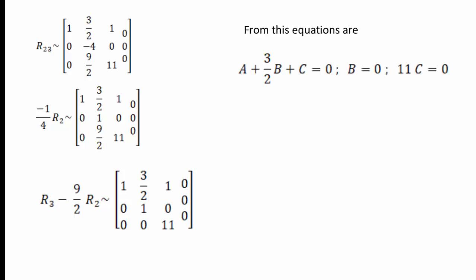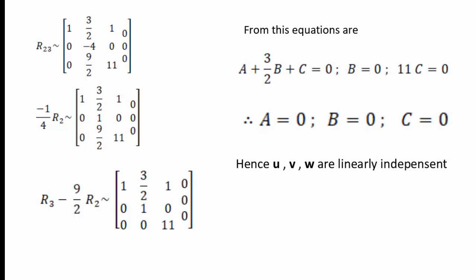From these, the equations are a plus 3 by 2 b plus c equal to 0, b equal to 0, 11c equal to 0. Hence, a equal to 0, b equal to 0, c equal to 0. And this shows that u, v, w are linearly independent.